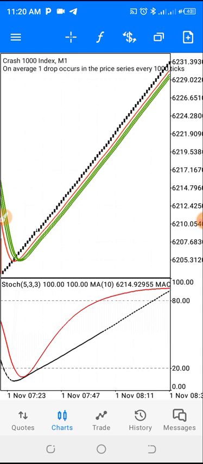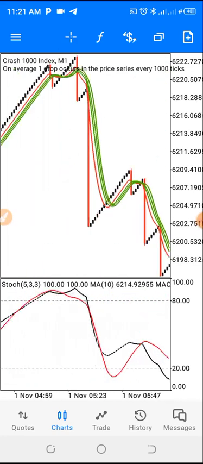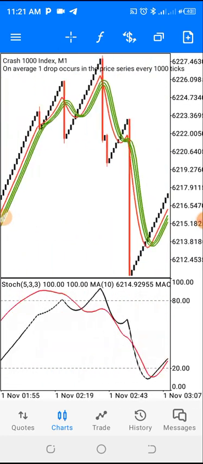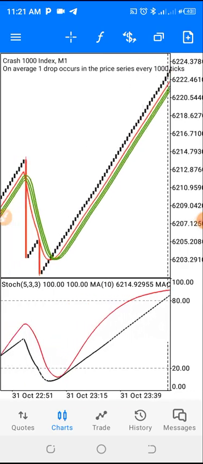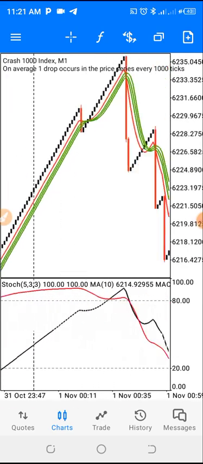Personally, I'm talking from experience now. If I want to scalp the volatility, if I want to scalp Boom and Crash, of course I love using Crash 1000 and Boom 1000, all because they give a very good return of profit on scalping. So anytime I feel like scalping the market, I always use Crash 1000 and Boom 1000 because of the returns they give on scalping. Today the strategy is a very simple one, very fun and very profitable, and it's going to be a massive one for you once you follow the rules.